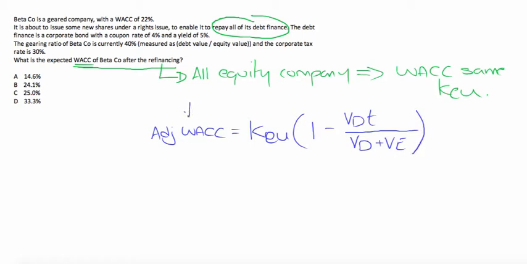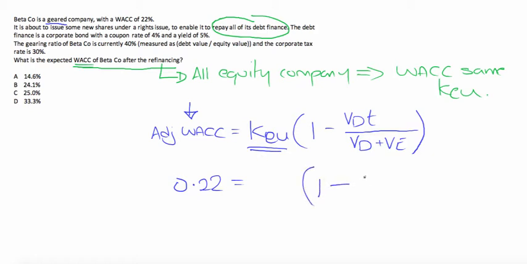So this part here is what your weighted average cost of capital is at the moment as it's geared. This is 0.22, 22%. This is the figure we want to work out: what your ungeared cost of equity will be, because that will be the same as the new weighted average cost of capital.